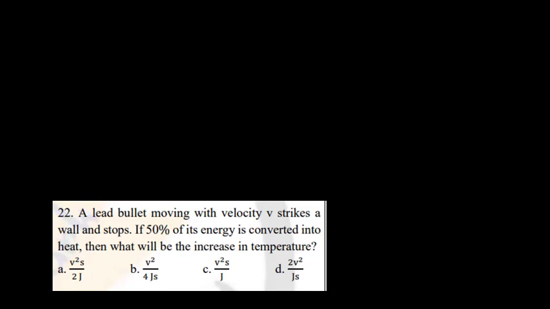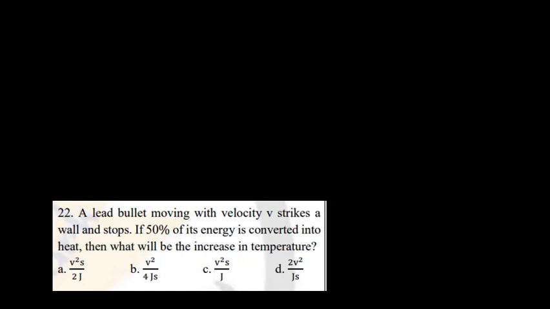Now this is question number 22. A lead bullet moving with a velocity v strikes a wall and stops. If 50% of its energy is converted into heat, then what will be the increase in temperature? So the energy of a bullet is its kinetic energy, half mv square.